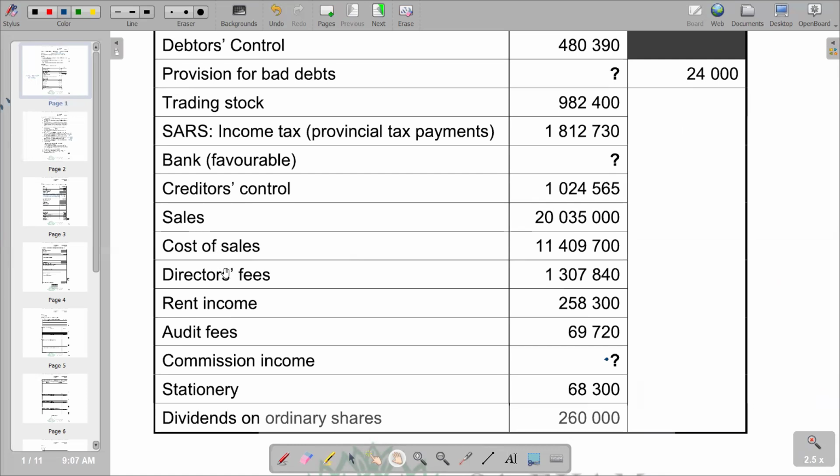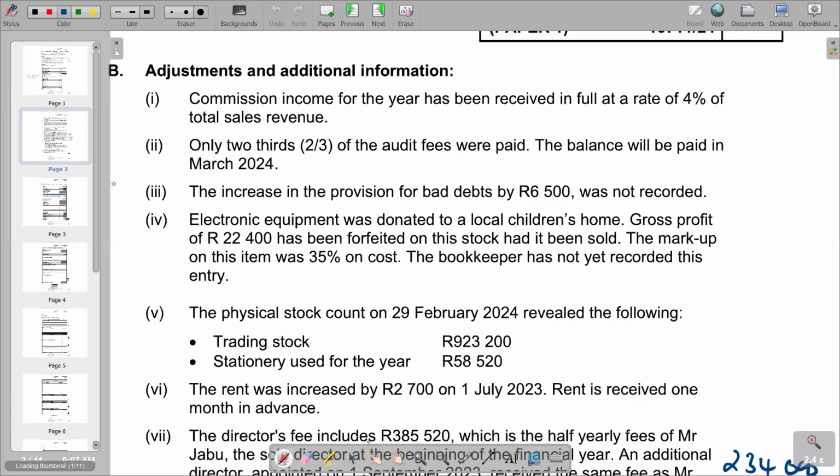We see that if you're going down, we have got the issue of director's fees. This is the first one that we are seeing. We are seeing director's fees here with an amount of 1,307,840. So we check additional information. What are they saying about director's fees?